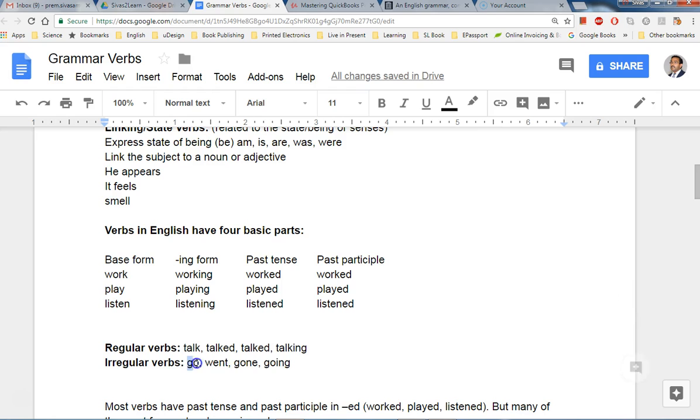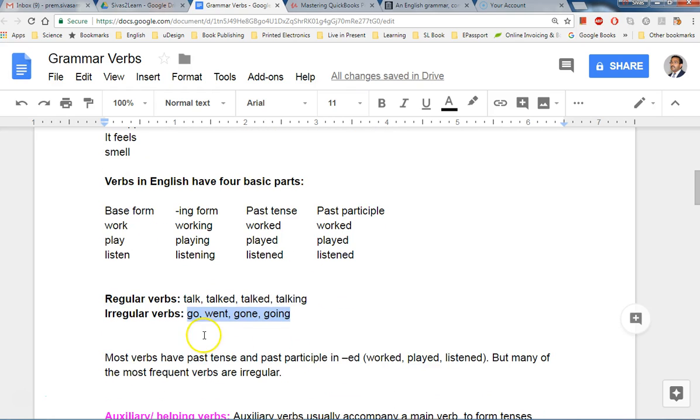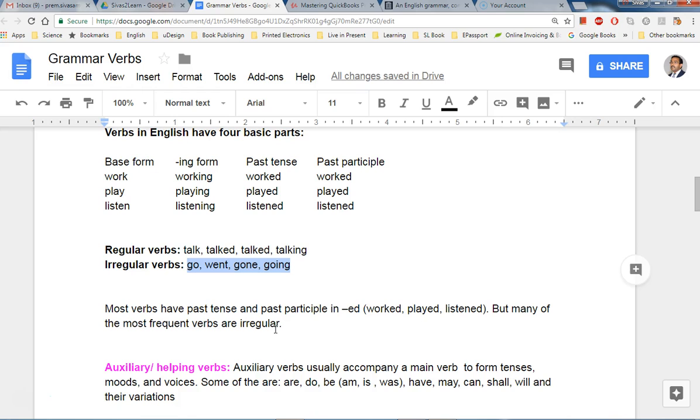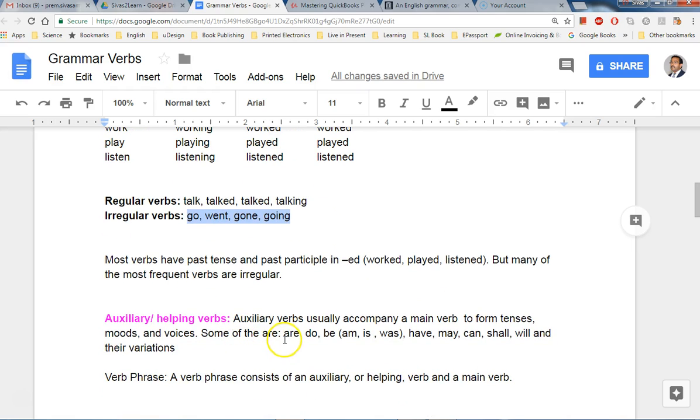But some of these verbs can be irregular verbs. Go, it's not go-ed, right? It's went, totally different. Gone, totally different. Going. Same thing with teach, taught, teaching, right? Drink, drank, drinking, drunk. So most verbs have past tense and past participle in ed, so we call them regular verbs, or if they are not, then irregular verbs.